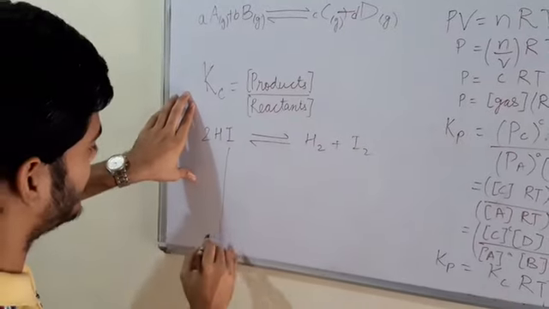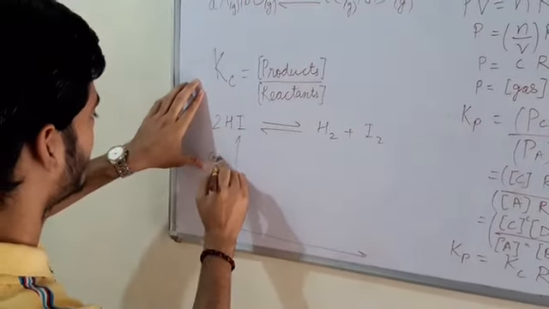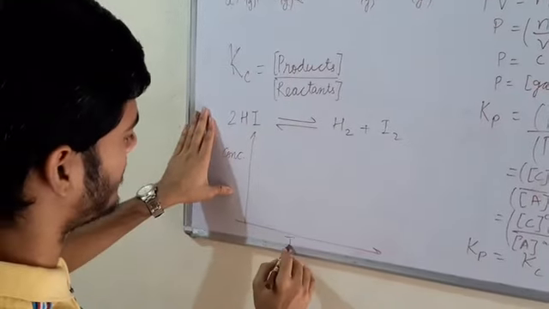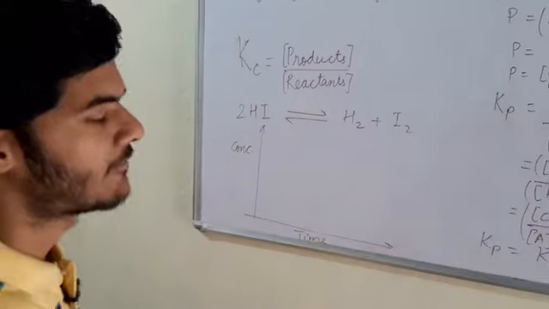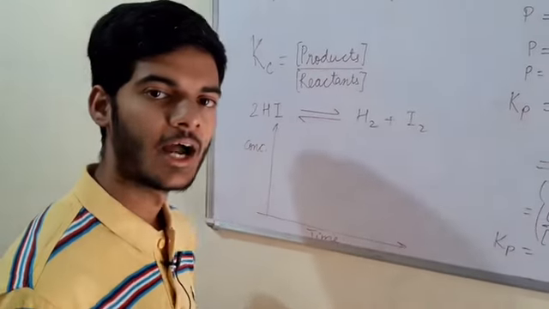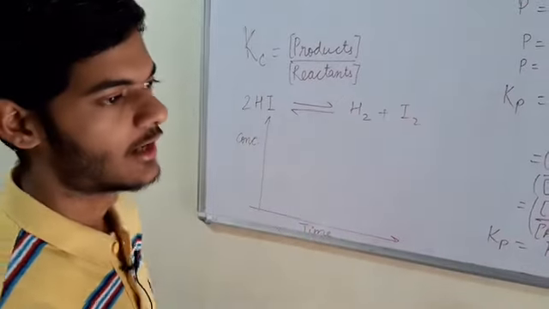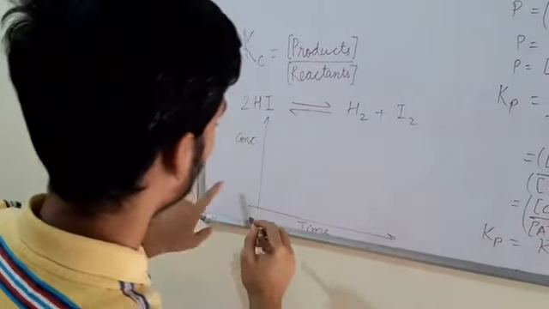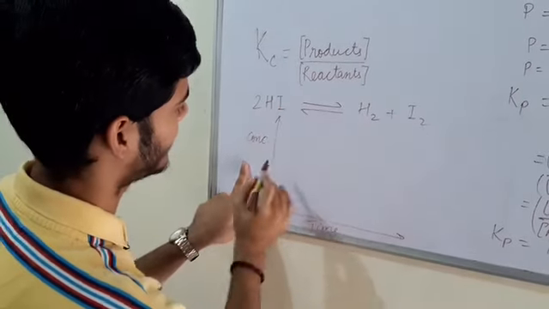So we would consider a graph of concentration versus time. If we have a beaker containing hydrogen, iodine and HI, hydrogen iodide, we would consider a graph where this is the product and this is the reactant.